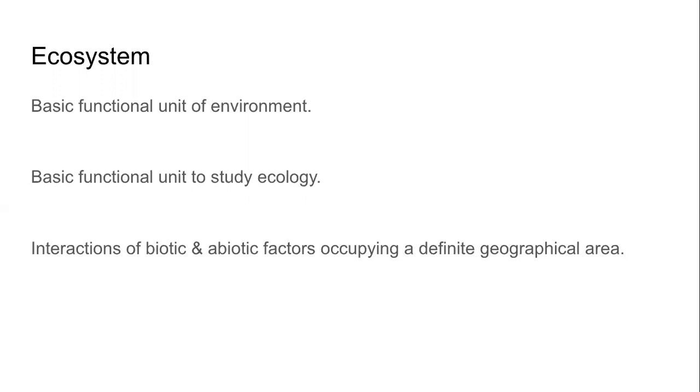Even a piece of land which looks barren, barren means banjar, underground, there are some organisms. We may not see them. So these specific geographic locations where biotic and abiotic factors interact with each other, those are called ecosystems.